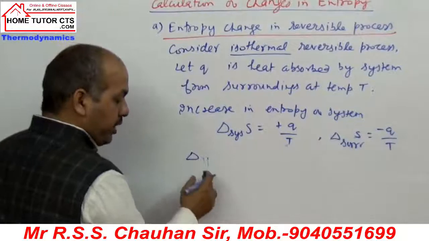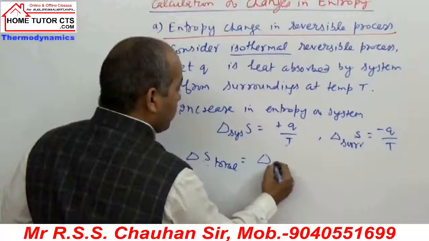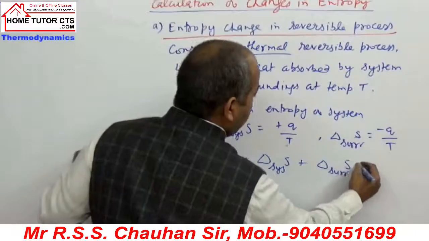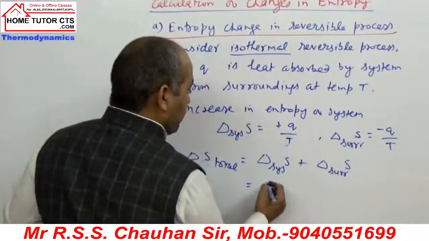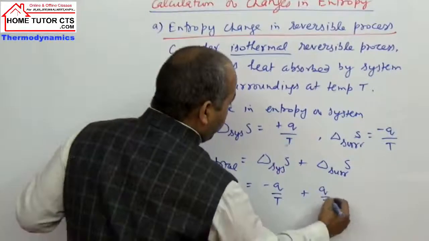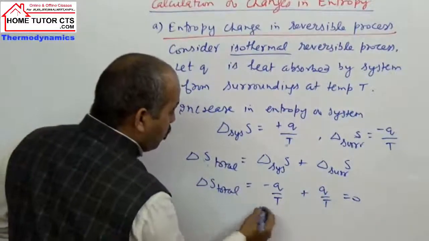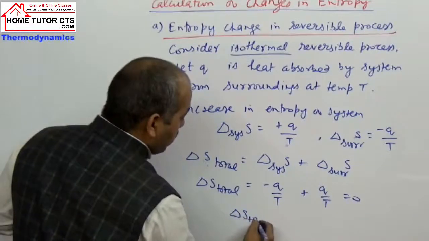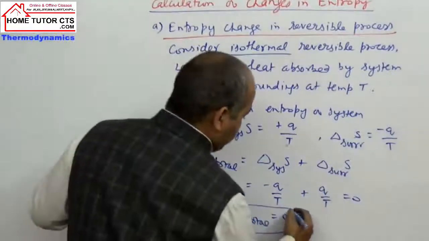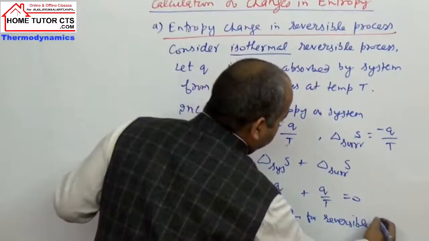Delta S total is delta S system plus delta S surroundings, that is minus Q by T plus Q by T, which is 0. So delta S total is 0 for a reversible isothermal process.